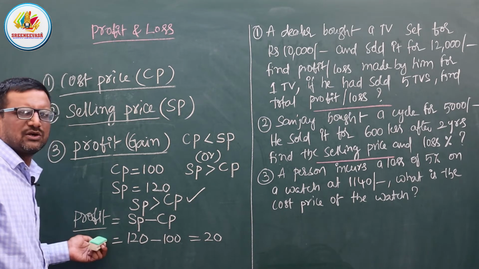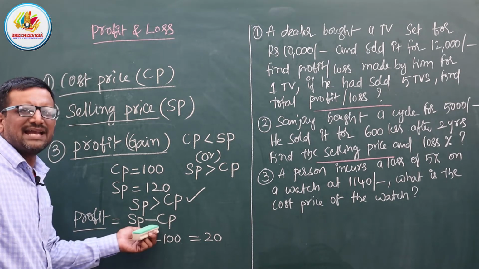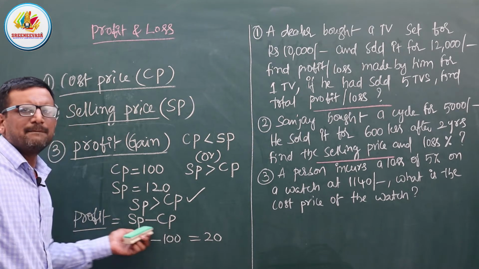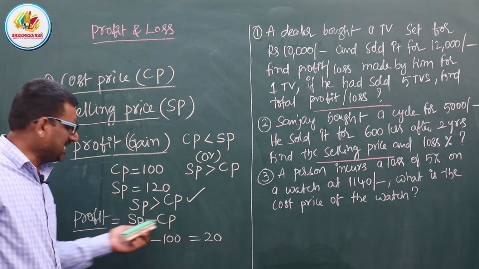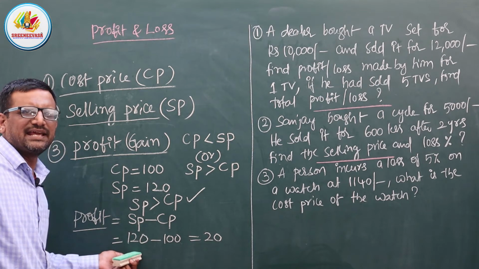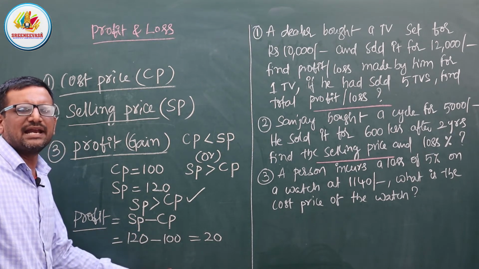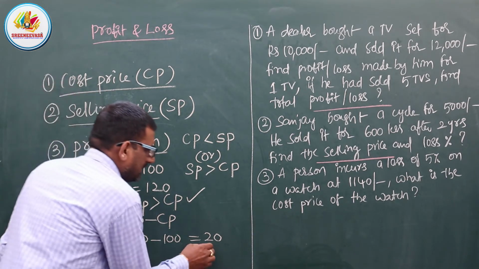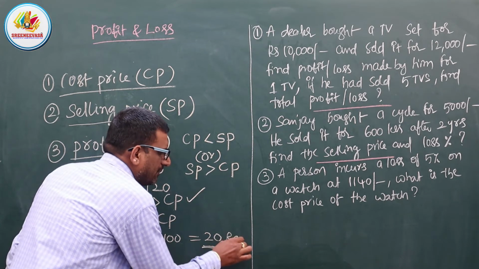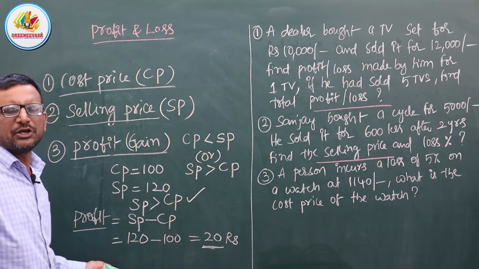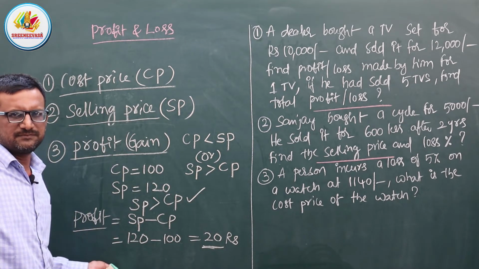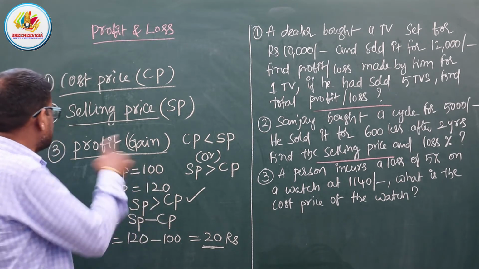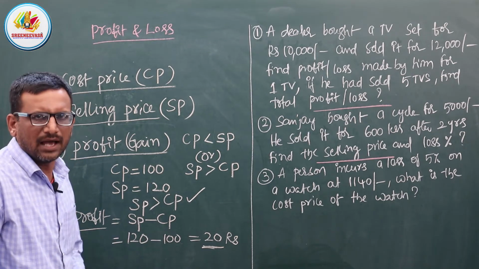Profit equals selling price minus cost price. What is the selling price? 120. What is the cost price? 100. So 120 minus 100, we get 20 rupees of profit. Is it clear? Right. Next, we will move to the loss.